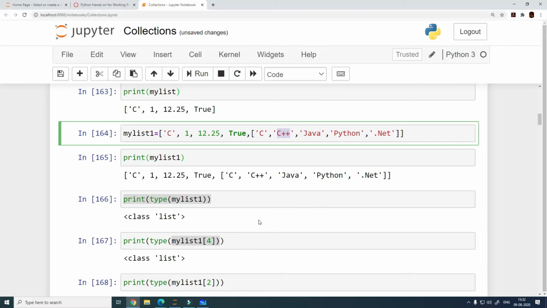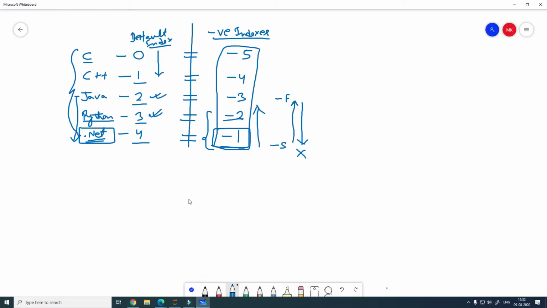If you want, I can show that to you visually as well, so that it becomes a little more clear, because this is a little complex to understand, right? So let me do one thing. This is my first element, then we had a number 3, then we had a floating point number 2.5, and then we had true, right, these are my elements, and then we had a list, right?